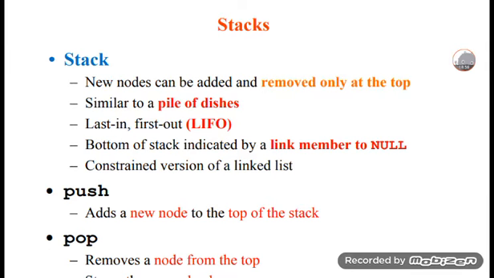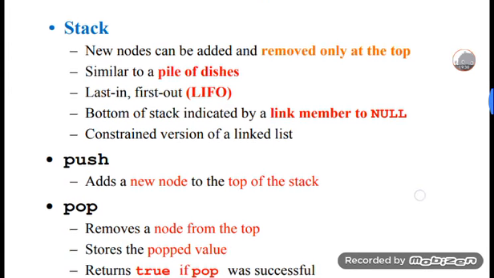In a stack, a new node can be added or removed only at the top. Whenever we want to add or remove a node, it can only be done at the top. This is similar to a pile of dishes, or last in, first out.